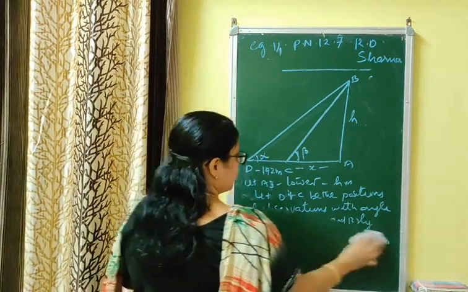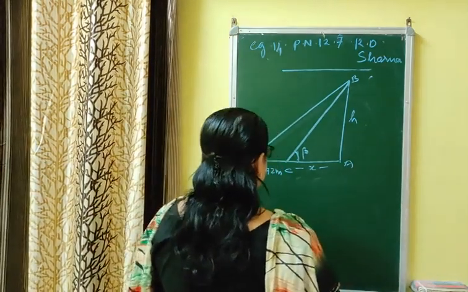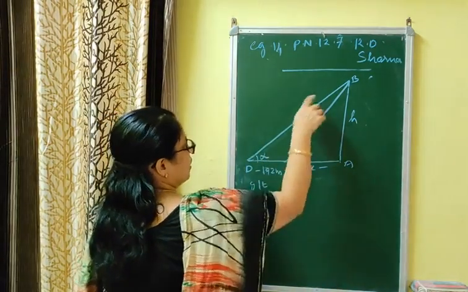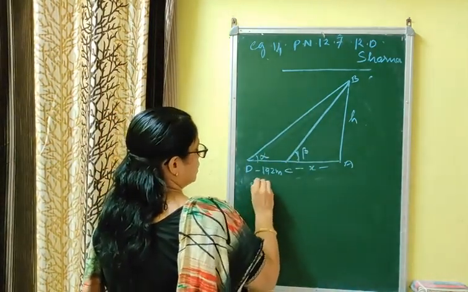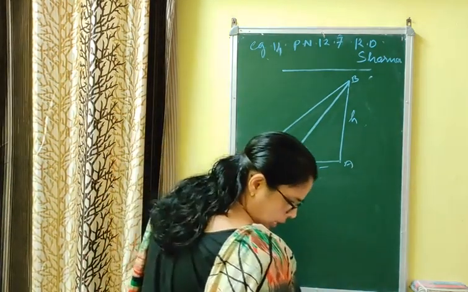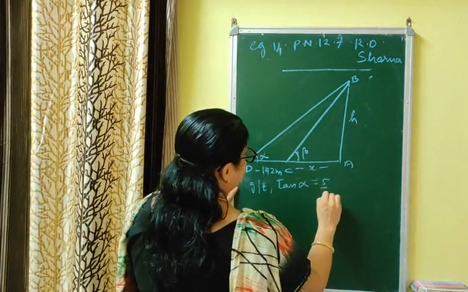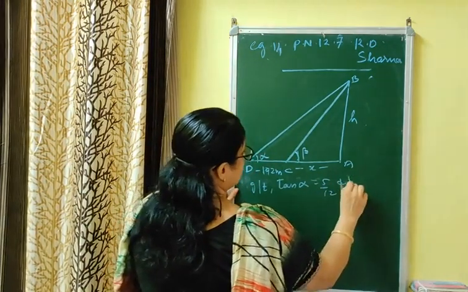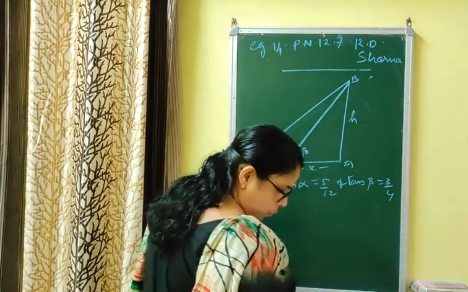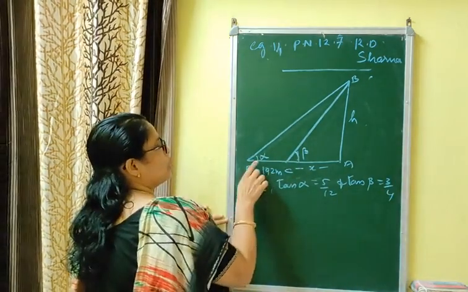Now how we can do it? ये क्वेश्चन थोड़ा सा टिपिकल है. Given that, सबसे पहले कौन सा ट्रायंगल लेंगे? Given that tan alpha is equal to कितना दे रखा है, 5/12, ये फर्स्ट tan रेशियो, and tan beta is equal to, you are given, 3/4. Now from which triangle you will get tan alpha?